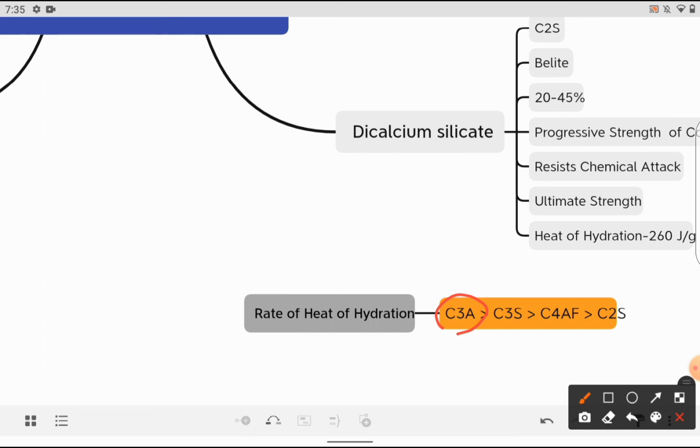And the order follows like C3S. Obviously this was 865 and this was 500. Next comes C4AF, and the last one is C2S. C2S is a cool element that reacts slowly, and it is one of the most important Bogue compounds, responsible for the ultimate strength. So C3A and C3S are quick elements, and the quick reacting element is C4AF, whereas C2S reacts slowly, but it is the major compound responsible for the ultimate strength.